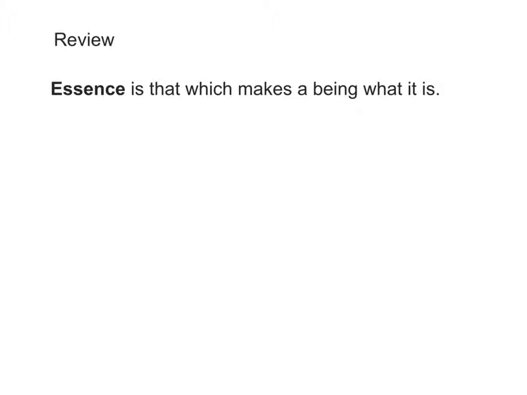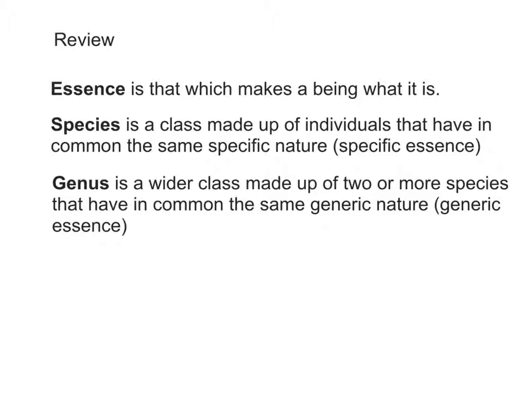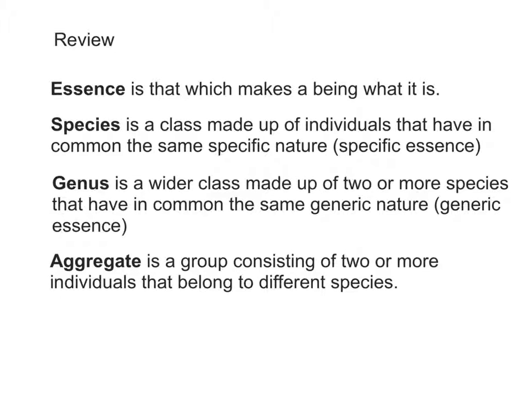Let's review what we have studied. Essence is that which makes a being what it is. Species is a class made up of individuals that have in common the same specific nature. Genus is a wider class made up of two or more species that have in common the same generic nature. Aggregate is a group consisting of two or more individuals that belong to different species.